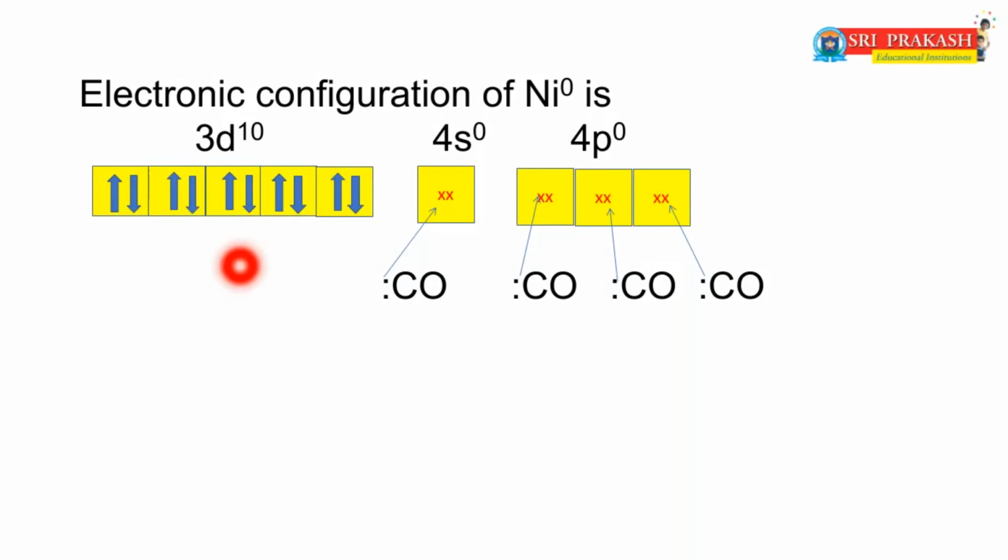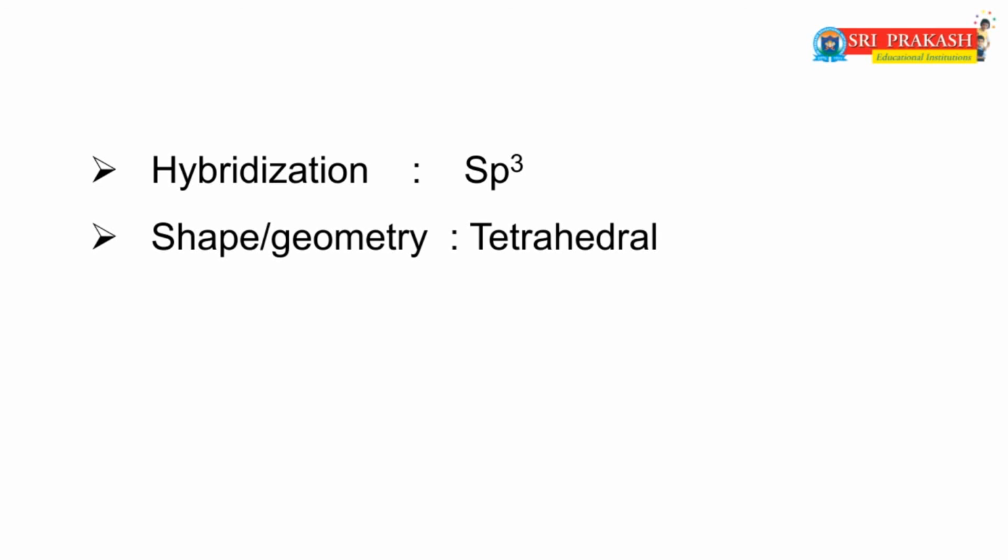Dear friends, in this orbital diagram, the carbon monoxide ligands donate electron pairs to the empty or vacant orbitals of the metal. Then coordination covalent bonds or dative bonds form. So the hybridization is sp3 and the geometry or shape of this complex is tetrahedral.